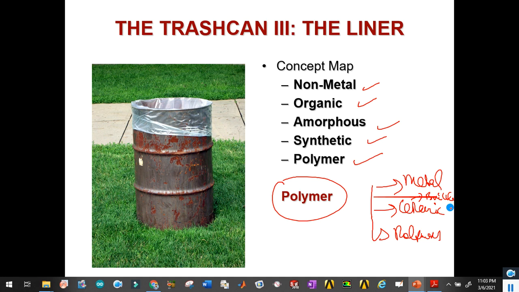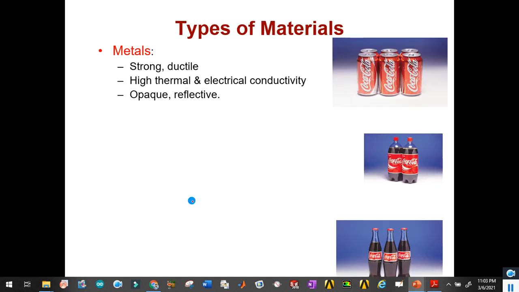So we can see what the desired properties are, and again the pros and cons. So this is the type of material. Metals are strong and ductile. They have high thermal and electrical conductivity, and they are opaque and reflective. Common examples include iron, aluminium, copper, nickel.